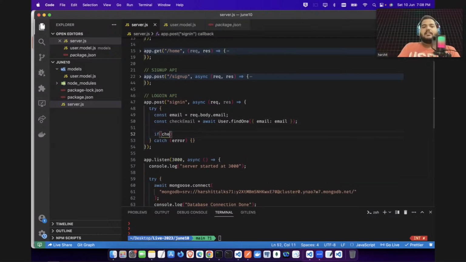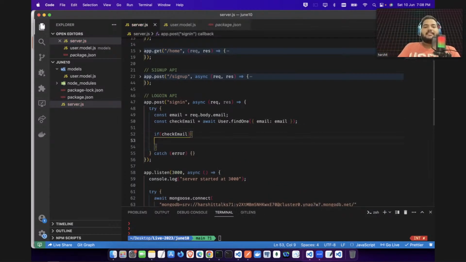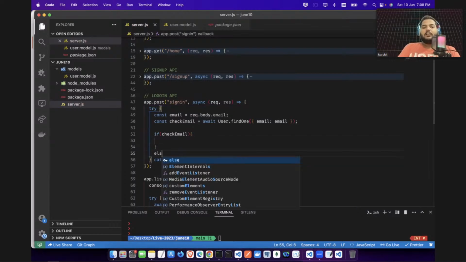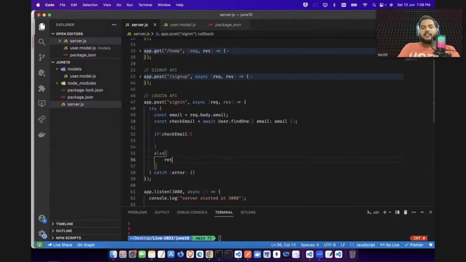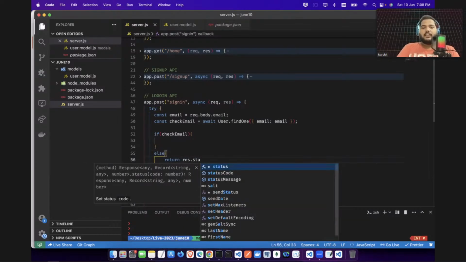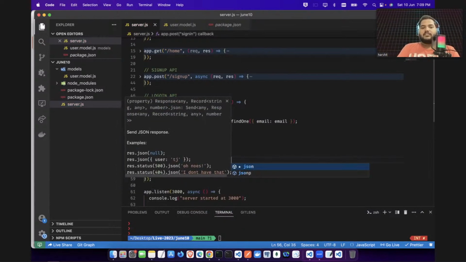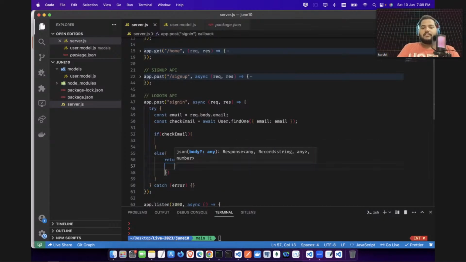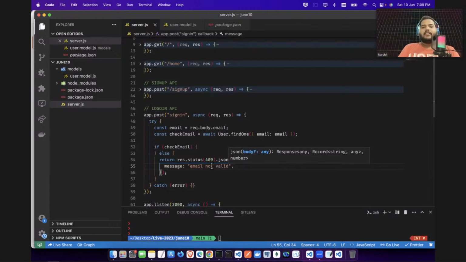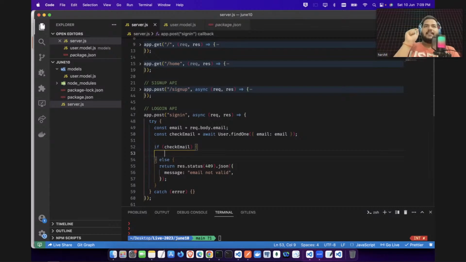So I will say here, if check email, okay, if it is not null, then only do the thing. Otherwise, what will you say? Otherwise, you will return response.status, and you will say 409 as a code, and here you will say JSON response, and here you will say message, email address not valid. You will say here email address not valid. Now, if email address, do we have something in the email address?